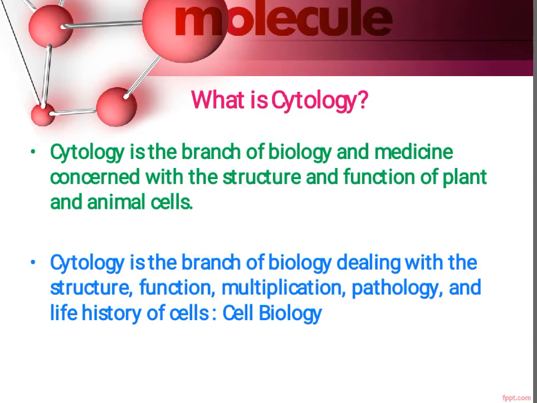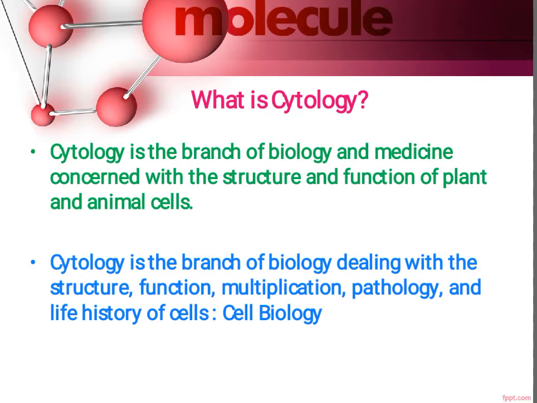This cytology is also called cell biology because whatever we study in cytology is related only to the cell.